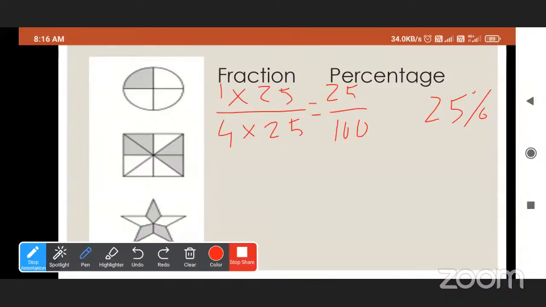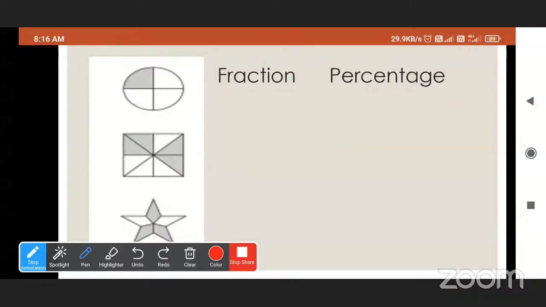Okay. Now see the second diagram and tell me the fraction. 4 upon 8. No, the total parts are 1, 2, 3, 4, 5, 6, 7, 8. Okay, 4 upon 8 is right. Now we have to convert. 4 upon 8 means what? The half part is colored.